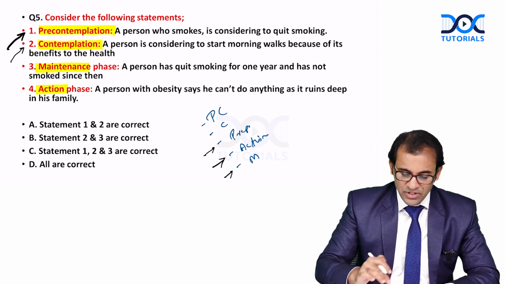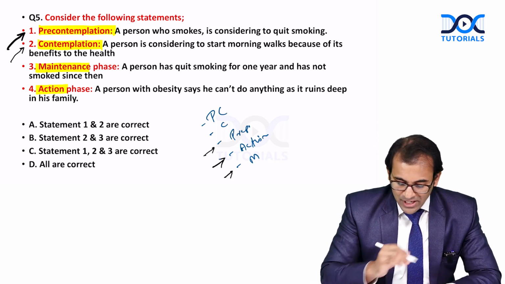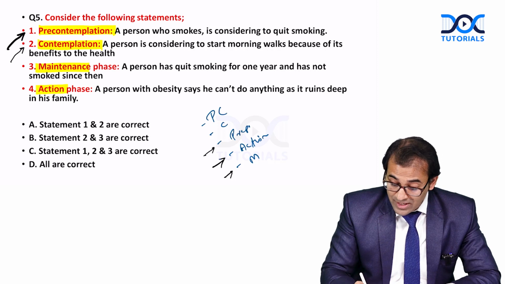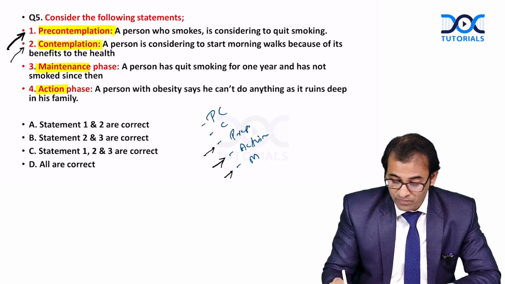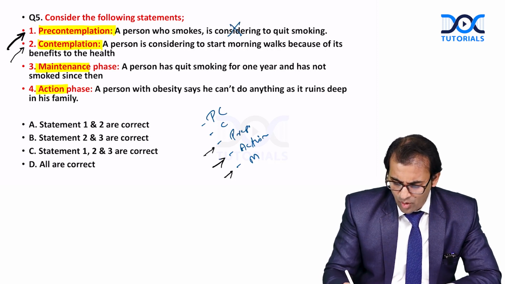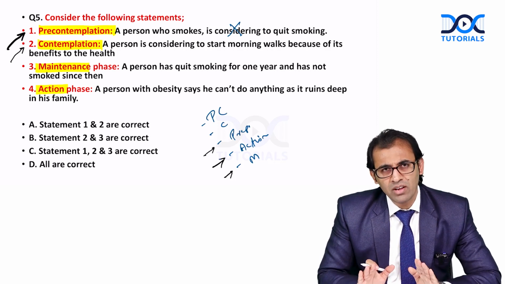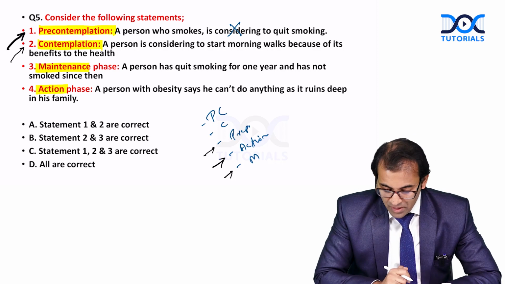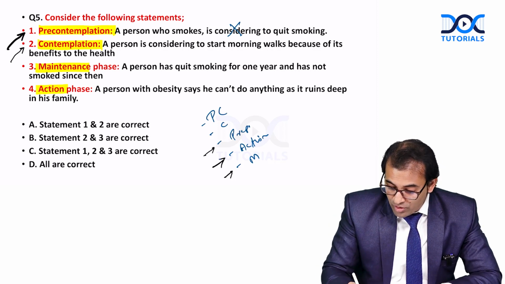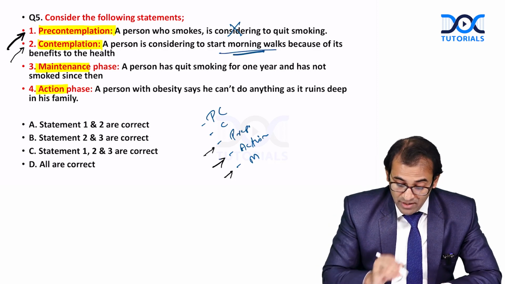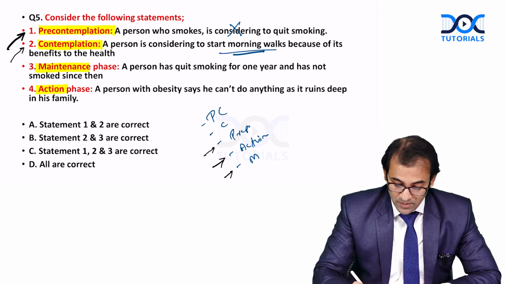So see here, option number 1, pre-contemplation, a person who smokes is considering to quit smoking. No, this is actually a wrong statement. In the pre-contemplation stage, the person does not find anything wrong. Contemplation, a person is considering to start morning walks because of its benefits to the health. Yes, this is actually right.